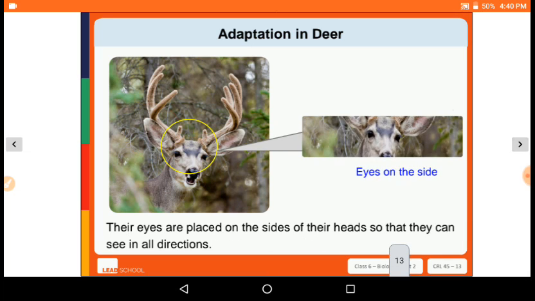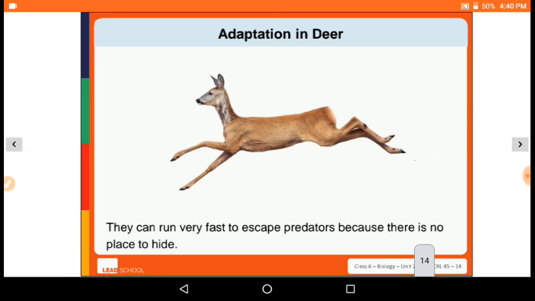Their eyes are placed on the sides of their heads so that they can see in all directions. They run very fast to escape the predators because there is no place to hide.